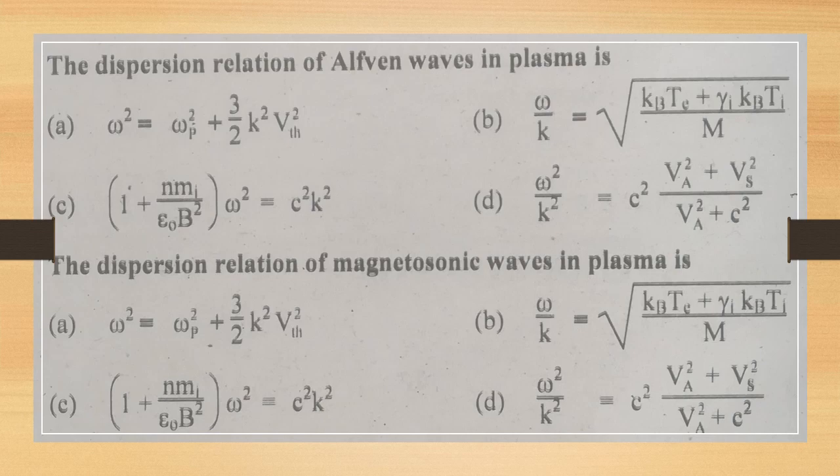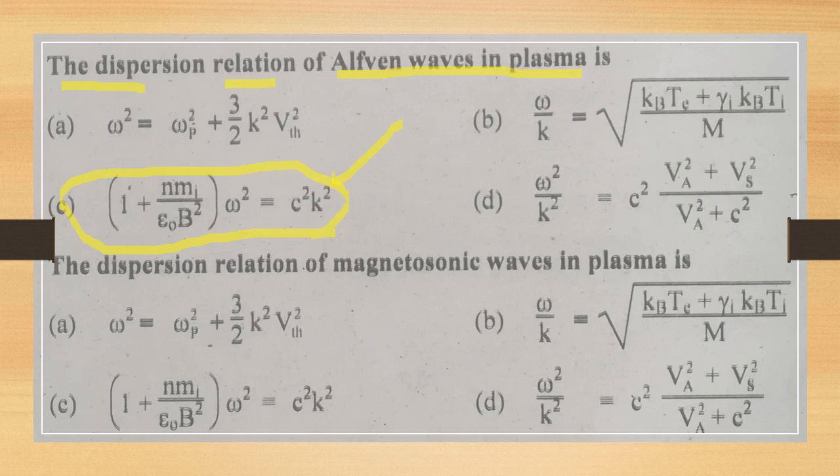Next is the dispersion relation of the Alfvén wave in plasma. Again there are different options, and here the option is C, 1 plus mi over epsilon naught B square into omega square is equal to c square k square. This is the dispersion relation of Alfvén waves.